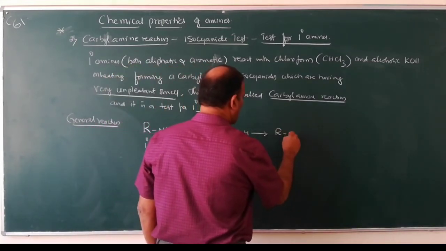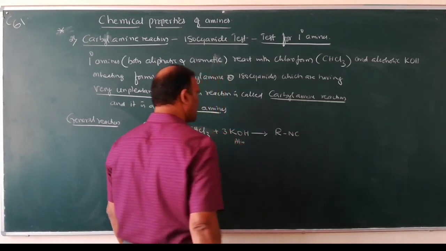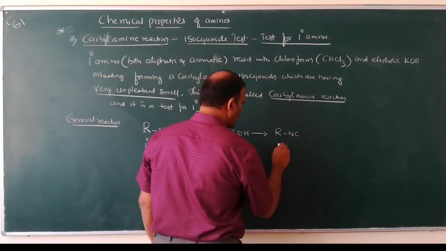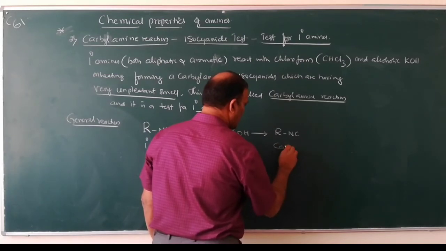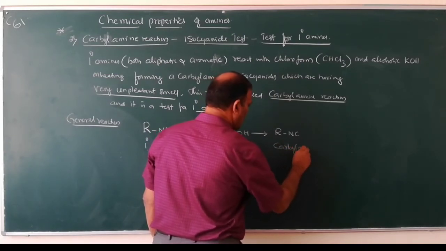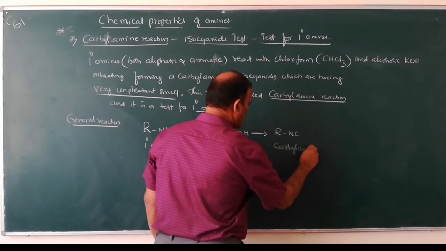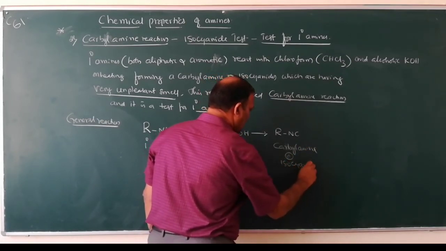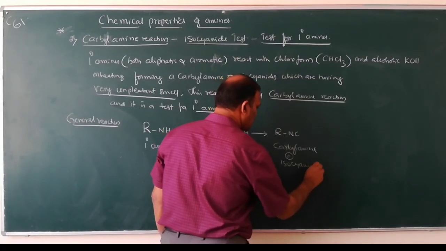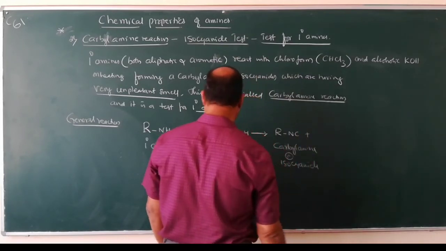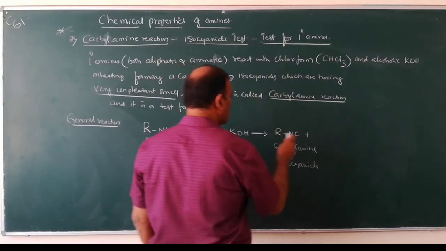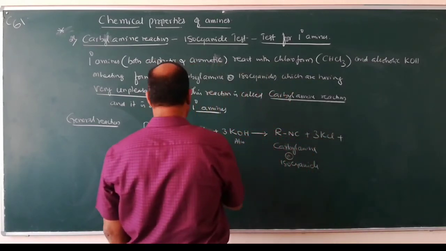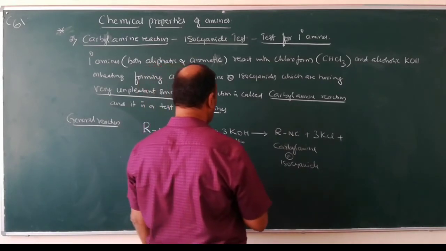You will get RNC, the isocyanide or carbylamine, plus 3KCl plus 3H2O.